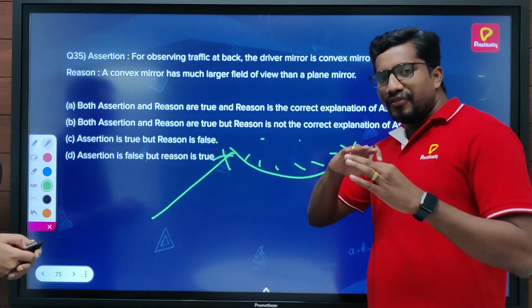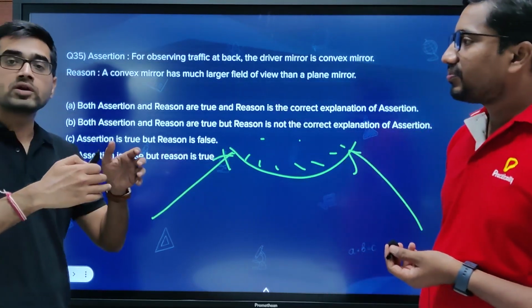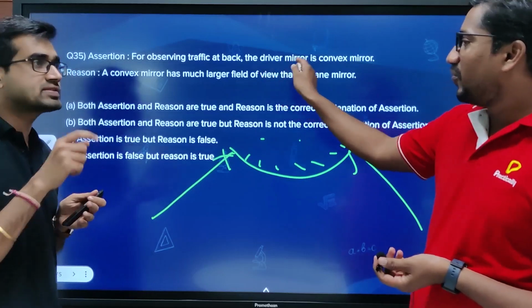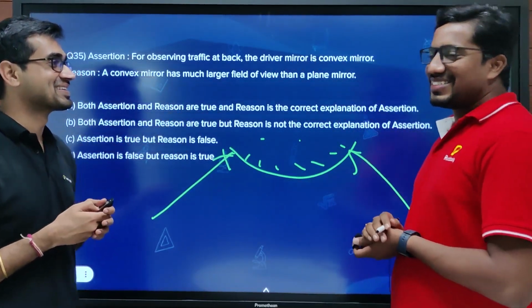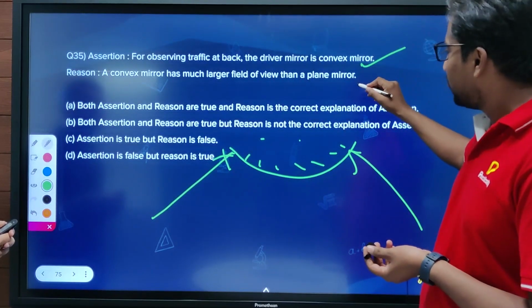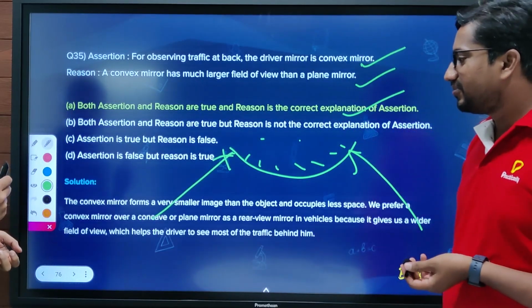So we use such mirrors as vehicle rear view mirrors, because then we can see a wider range of vehicles coming from behind. And if it's written, "objects appear closer than they really are," that's a fact. So this is a convex mirror. Both are true and it's the correct explanation, so option A. Let's check. It's correct.